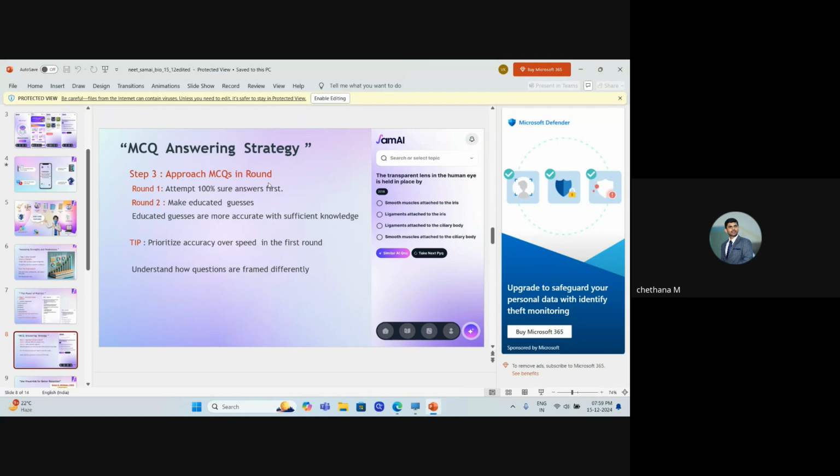And when you keep answering, just assess. After the first round, no one will reach that much of marks. First round is the one where you're answering the things you know 100%. After that, if you count the marks, you will not reach that cutoff. So there is a need for you to make guesses. But while making guesses, you need to be very careful.